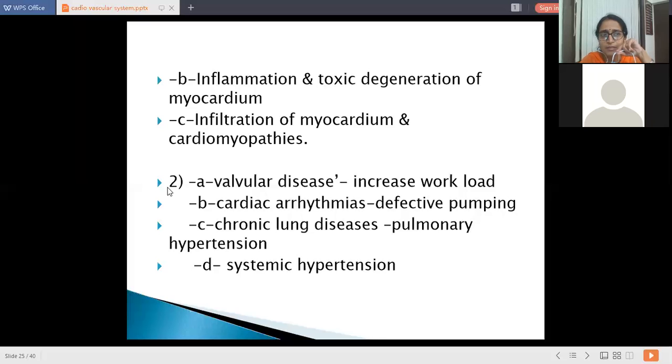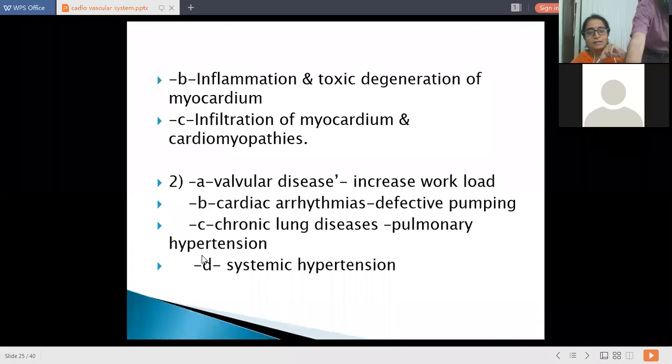So the first one was ischemic heart disease. It happens due to thrombosis or embolism. Then the second criterion is inflammation or toxic degeneration. Next slide.